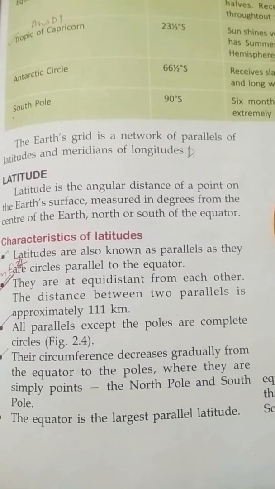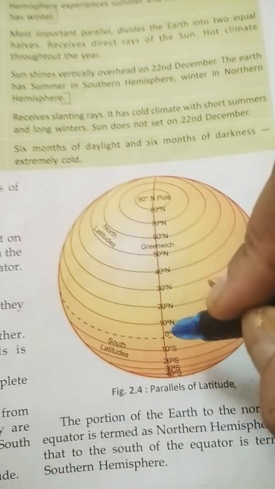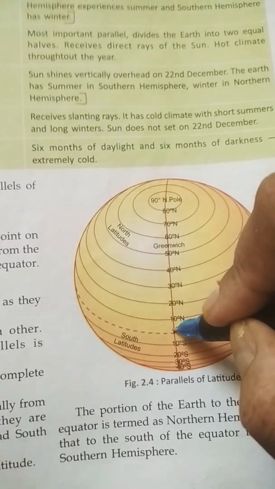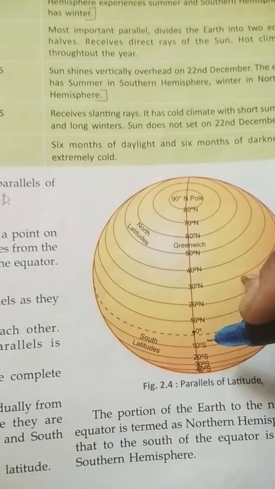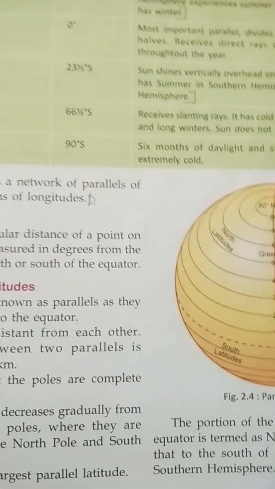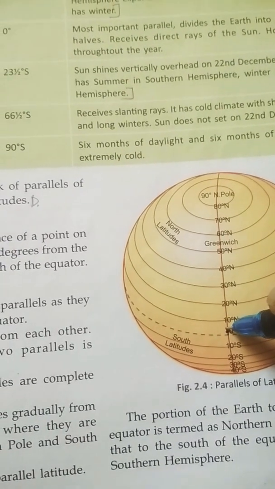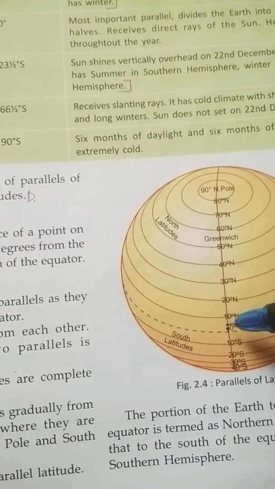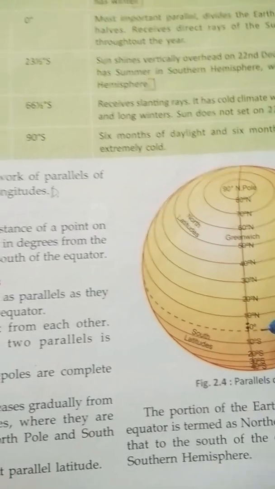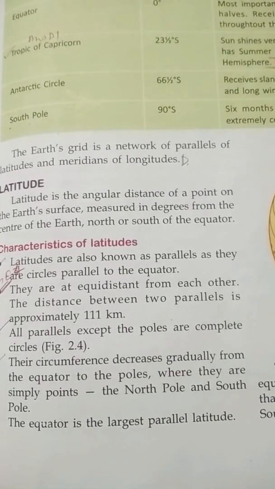The distance between two parallels is approximately 111 kilometers. That means from 0 degree to even just 1 degree on the Earth, the distance is 111 kilometers. From 0 to this degree, 1, to this another degree, 2, till it reaches 10, each smallest degree has 111 kilometers on the surface of the Earth. They are that far apart.